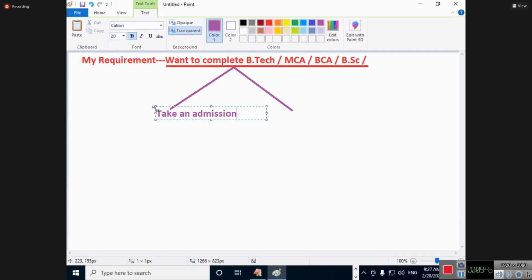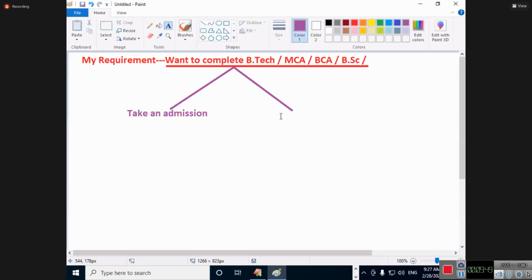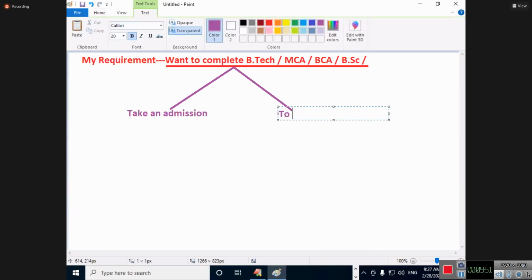After that, what do you do? After taking an admission, go to college. How many days will you go to the college? Come on, I want to know at least that answer. How many days will you go to the college? Until my course duration is over. If we join BTech, 4 years, I will go on doing. If I join MCA, earlier it was 3 years, now it is 2 years, it seems. If I go for BCA or BSc, I will go for 3 years. Am I right? Fine. So you are doing first year, second year, third year, fourth year.